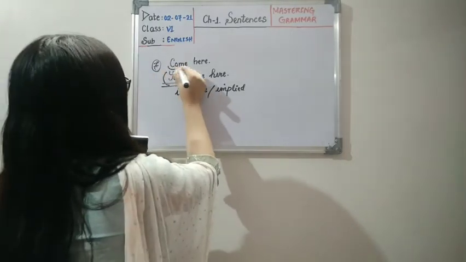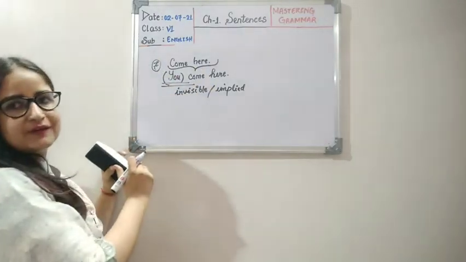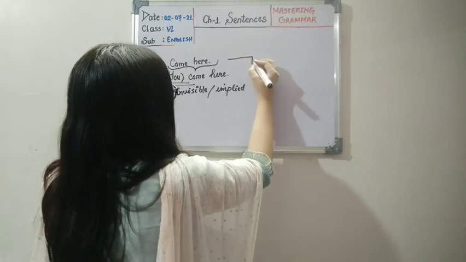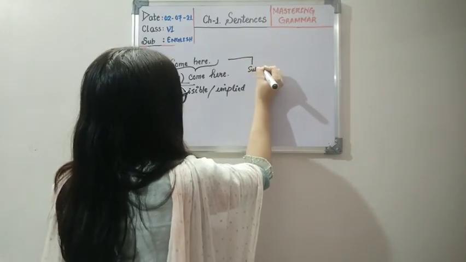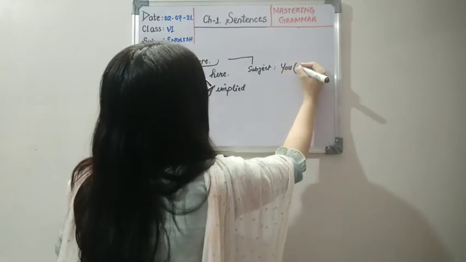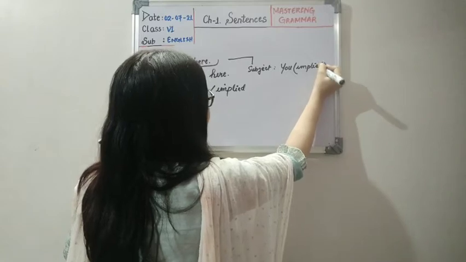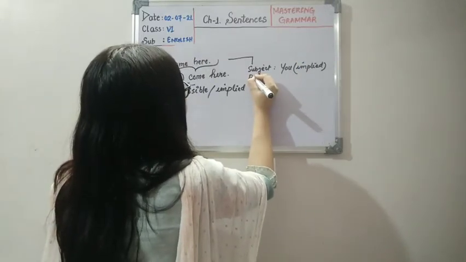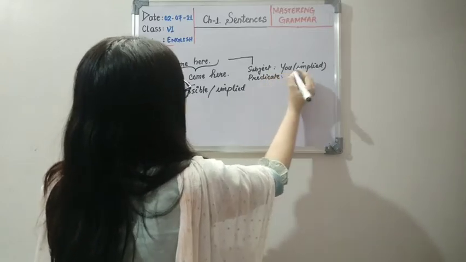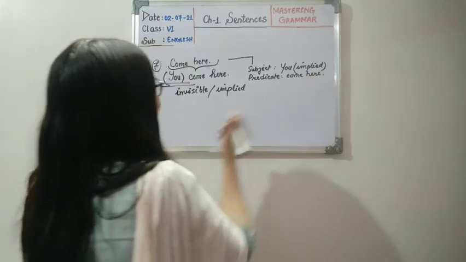That's why, what do we do with these things? What answer will you give here, if I ask you what is the subject in this one? So you have to write the subject is which one? Subject is you. Yes, you have to mention that it's implied. Implied means it's not visible, it's not clear, but yes, it is there. And the predicate is, come here, the whole sentence is a predicate, which we can see. Now come here. Okay, so this is the implied one.